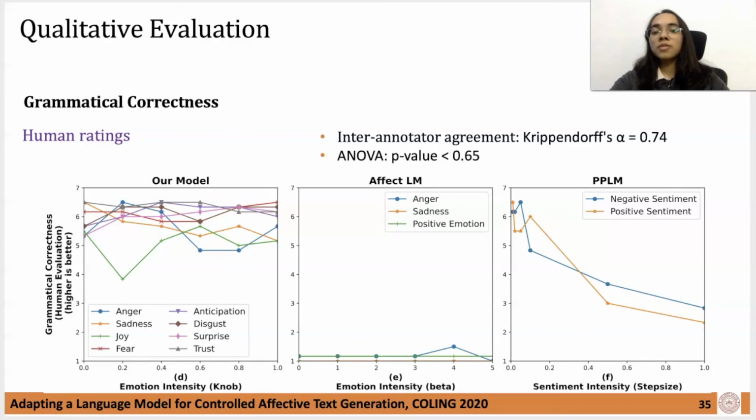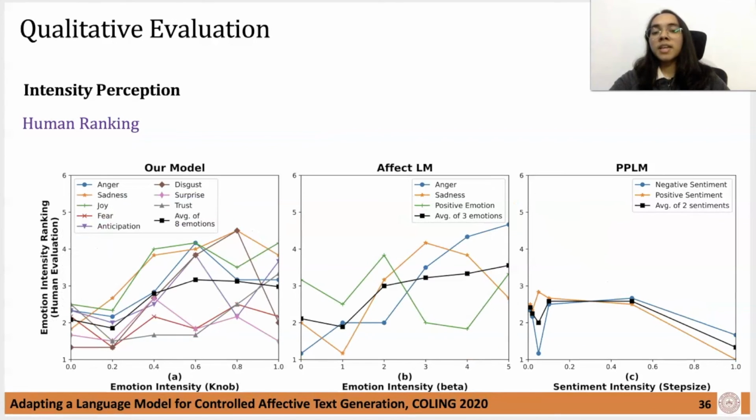We received comments from the annotators where they conveyed that the sentences from one model lack an overall structure and do not convey any coherent meaning, even though the texts were from a conversational context, as reflected in figure E for Affect-LM. From human intensity perception rankings, we see that our model manipulates emotional intensity explicitly for certain emotions and subtly for the remaining emotions.